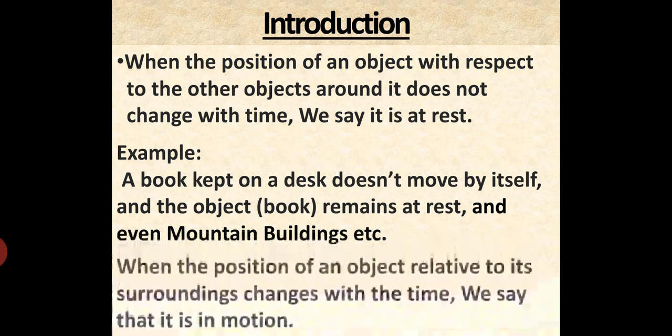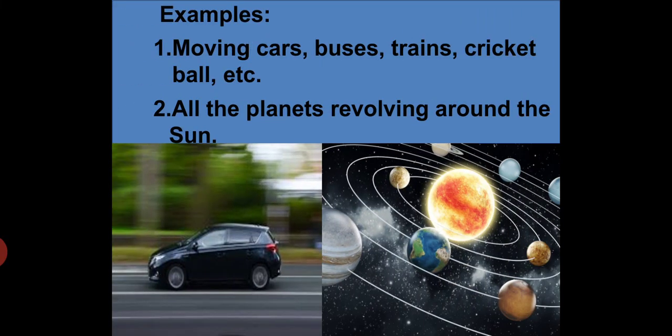So when the position of an object relative to its surroundings changes with time, we say that it is in motion. Okay, did you all get the difference between rest and motion? Rest is when the body does not move. And motion is when it changes from its position, that is from one position to another position. If the object moves, then we say it is in motion. For example, moving cars, buses, trains, a thrown ball, etc. are in motion. And all the planets revolving around the sun are in motion.